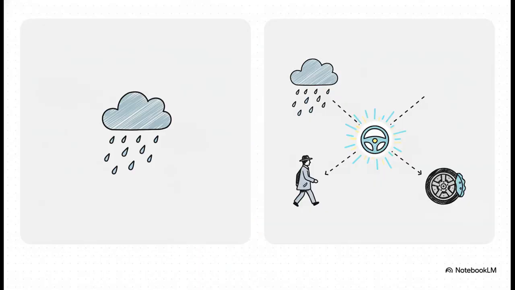But let's be real, the world is rarely just about tracking one single thing. A univariate distribution models just one variable. But a multivariate joint distribution allows the machine to model complex, overlapping relationships between many variables at once. What's the probability that it's raining, and the pedestrian steps into the crosswalk, and your brakes are slightly worn down? Joint distributions allow the algorithm to connect all those uncertain dots to make a single safe decision.